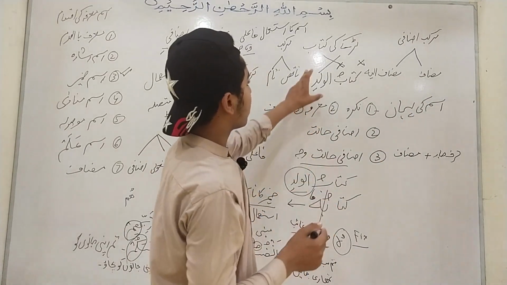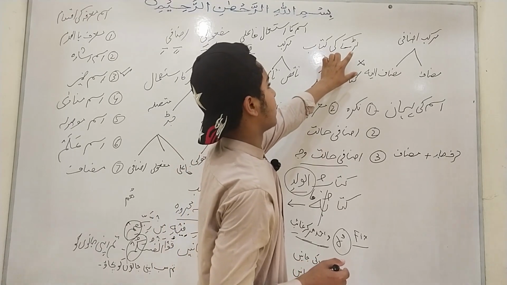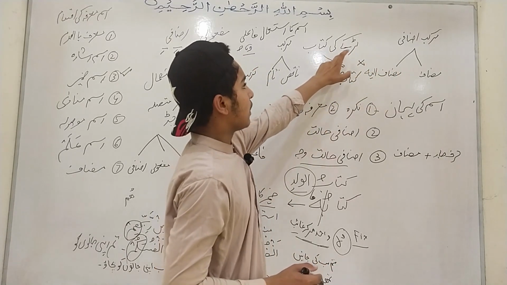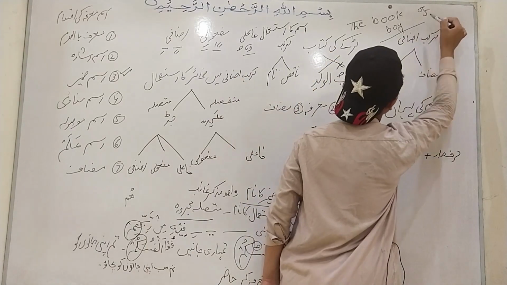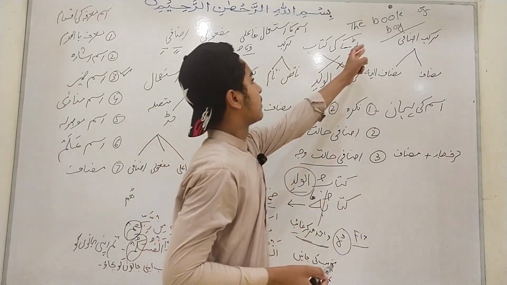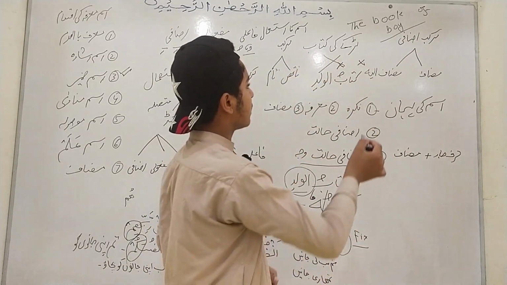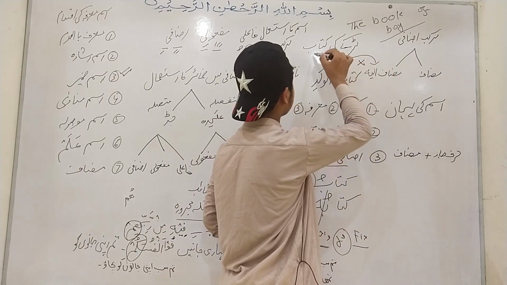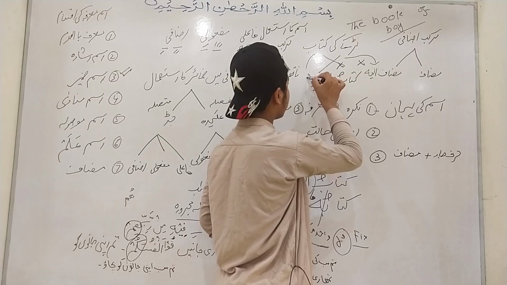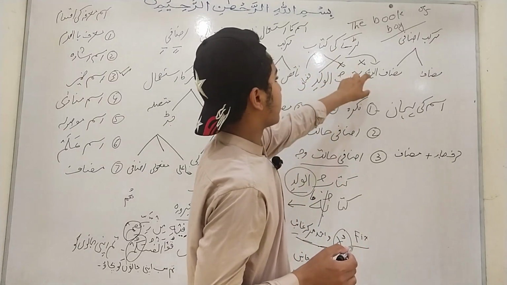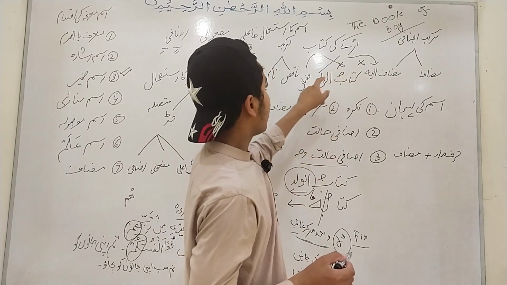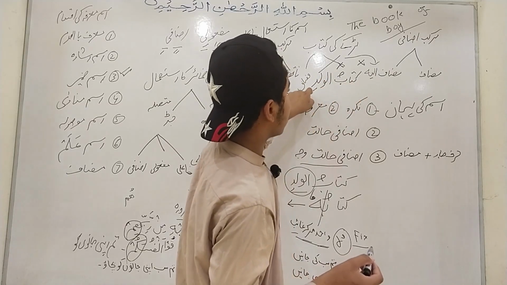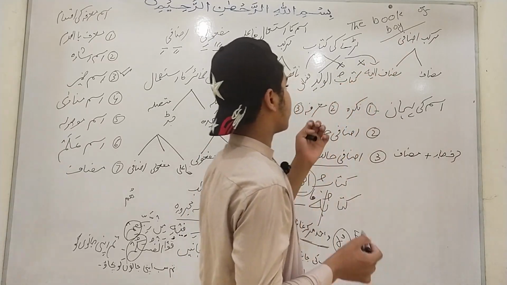For example, we have an Urdu example of Murakkab izafi: ladke ki kitab, the book of the boy. In ladke ki kitab, ladka is muzaf ilay and kitab is muzaf. In the Urdu language, the muzaf ilay comes first and the muzaf comes at the last of the Murakkab izafi.